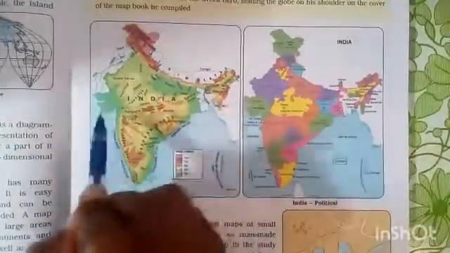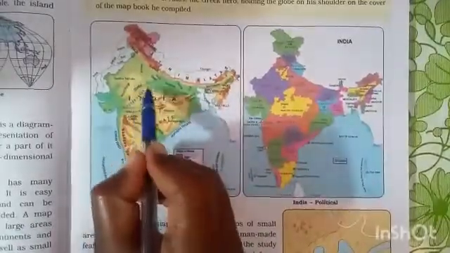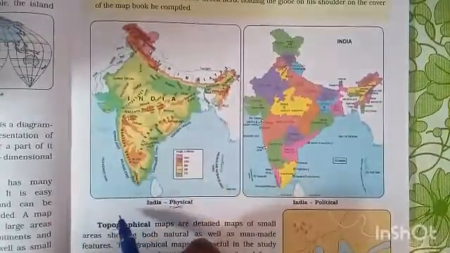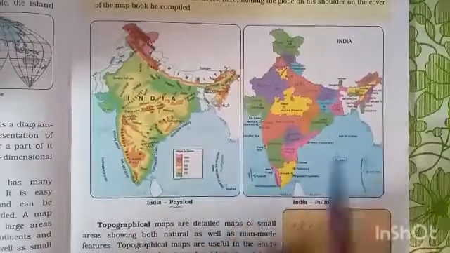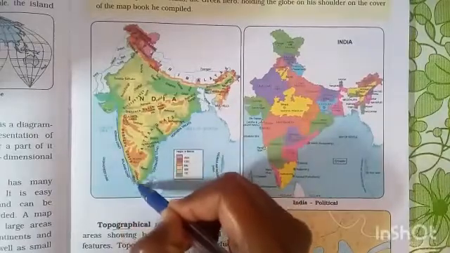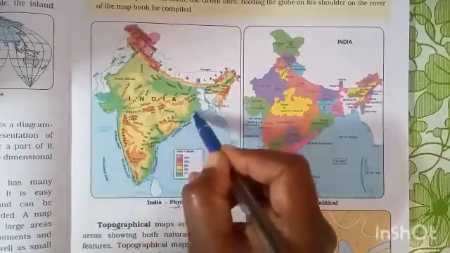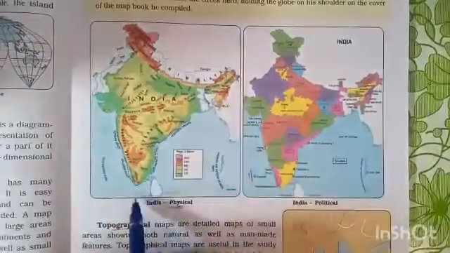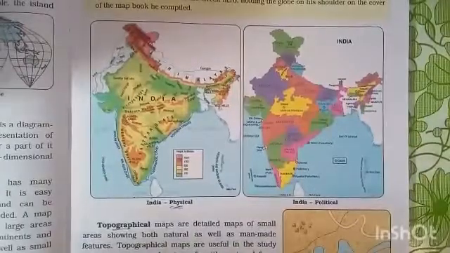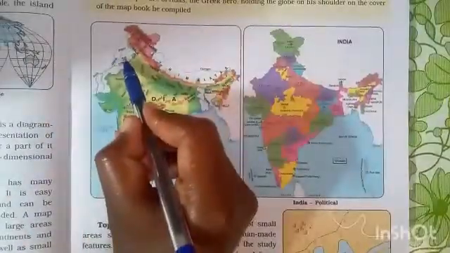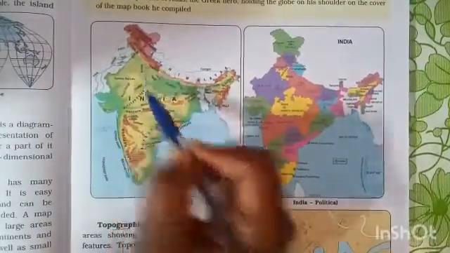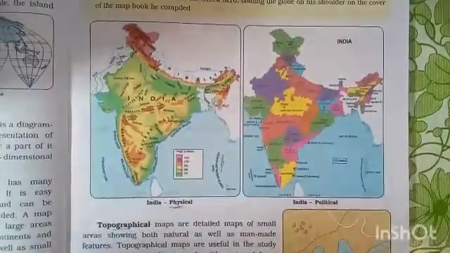Some plains and plateaus, like the Deccan plateau. The Malwa plateau is located in the north of India and the Deccan plateau is located in the south of India, like that. Some valleys also it will show, and some water bodies. It's clearly explained: this is the Arabian Sea, this is the Indian Ocean, this is the Bay of Bengal. And we can also learn about some rivers. See, Ravi, Satluj, Yamuna river, flowing here. So many rivers are also flowing here.